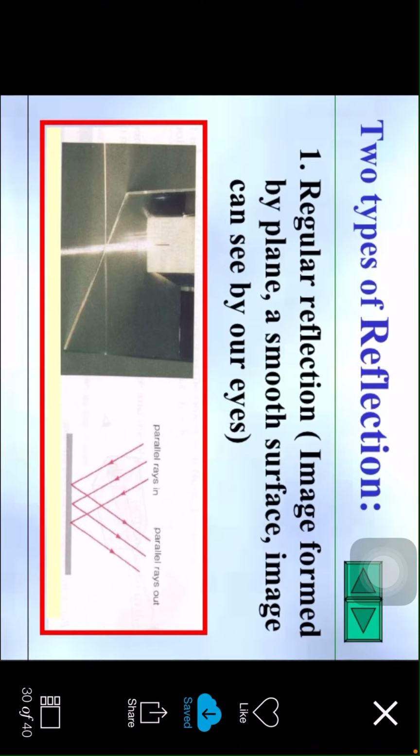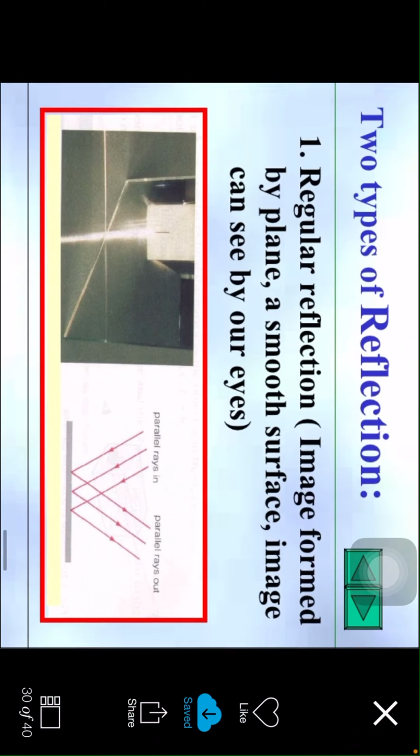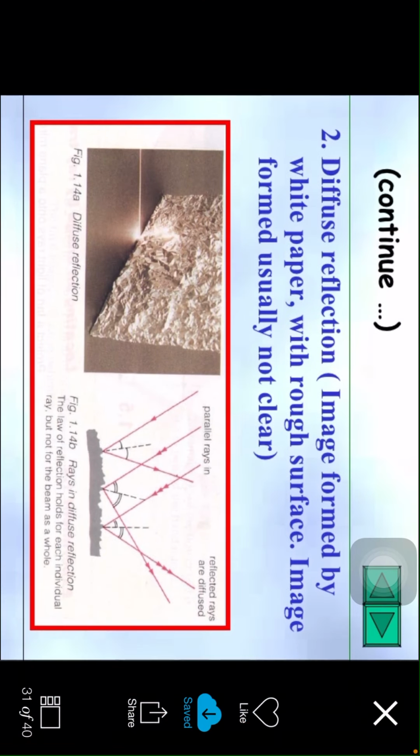That can be countable, and we can see with our naked eyes. So those reflections are called regular reflections. Diffuse reflection, image formed by a white paper with rough surface, image usually not clear. Diffuse means nothing but irregular reflection. They are not regular reflections.